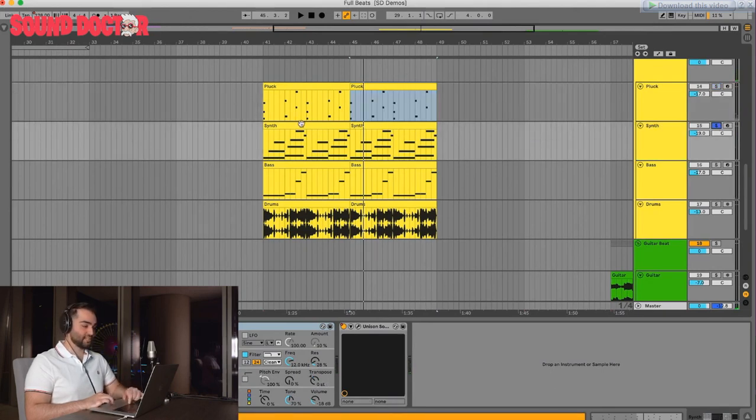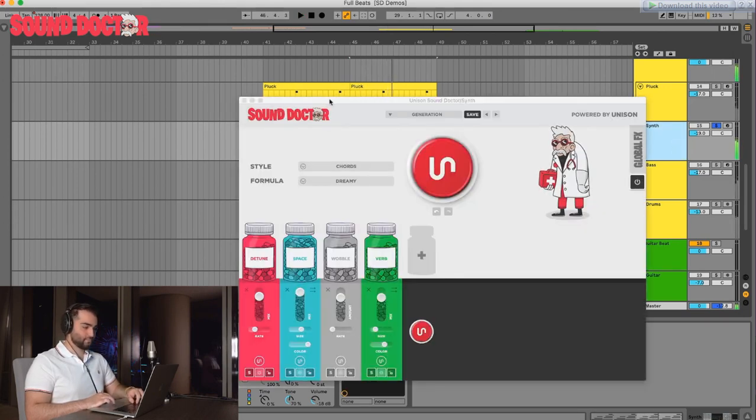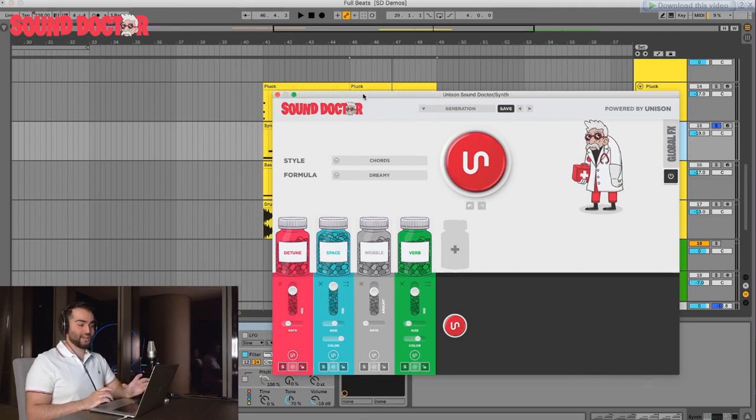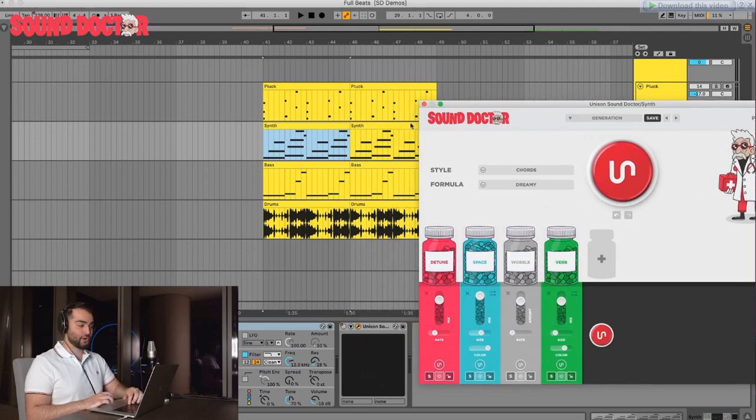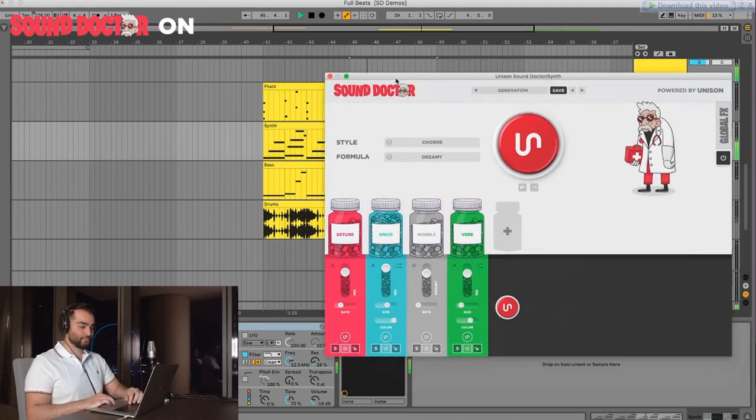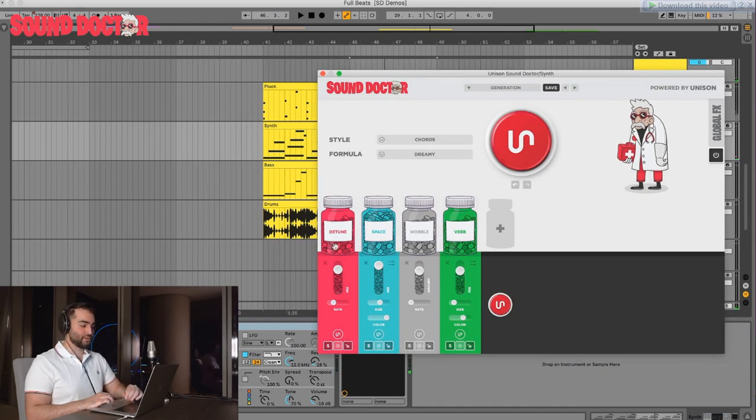So we're going to take this and turn it into this. So that sounds like something you get out of an analog hardware synth, but we were able to turn this trash little saw wave into this using just a few effects from Sound Doctor.